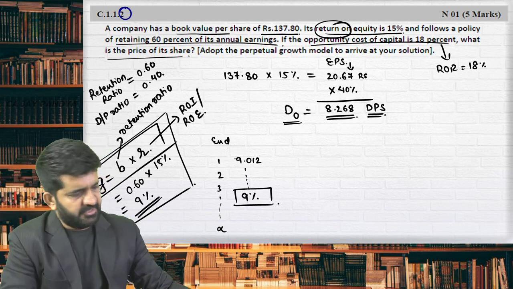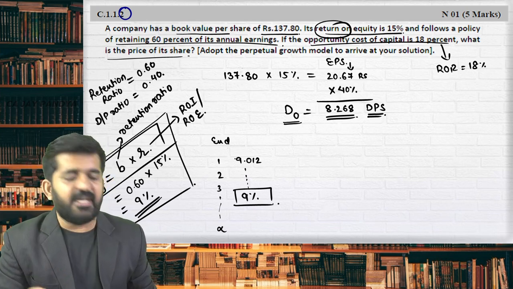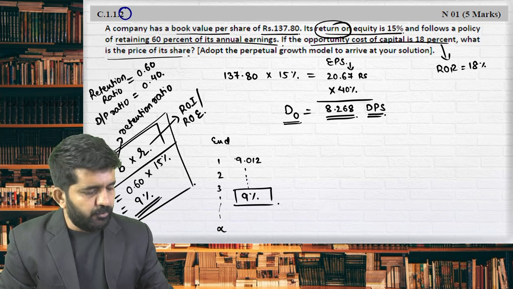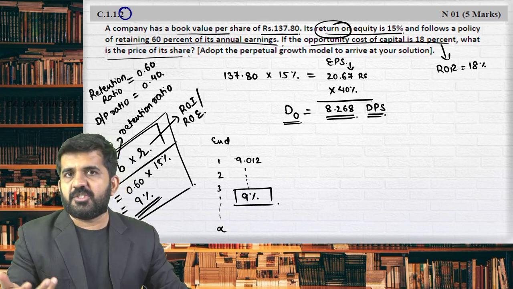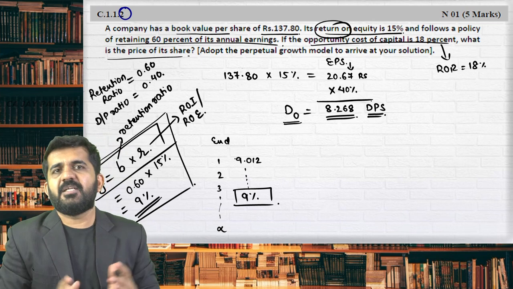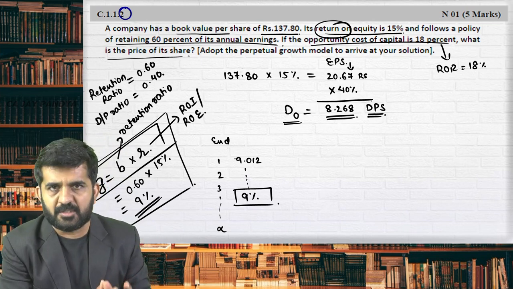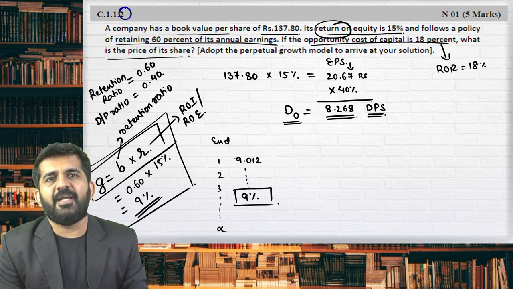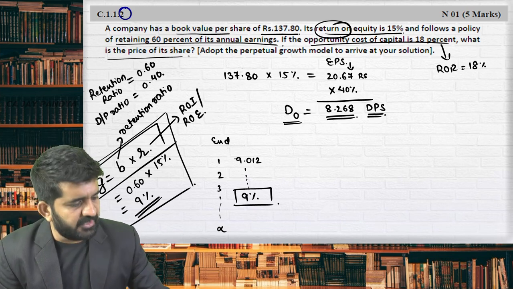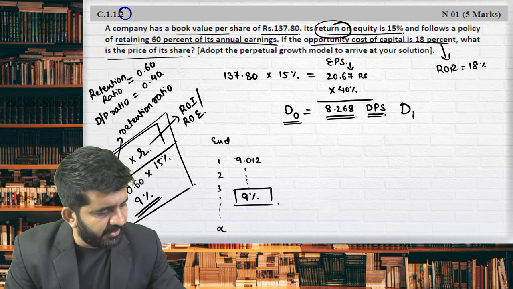Of 9%. Yes, I was just watching whether they have taken an assumption of D0 or D1. They have taken this as D1 in your suggested answer which I have given. Please understand, all these questions are institute questions, so answers are institute's answer. But never mind if your answer is different and based upon a valid assumption. They have taken this as D1.